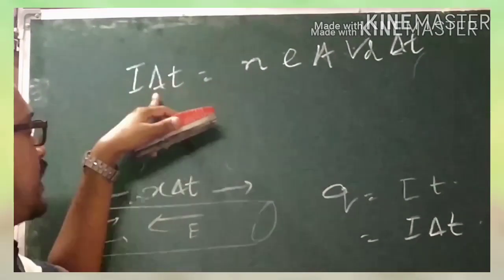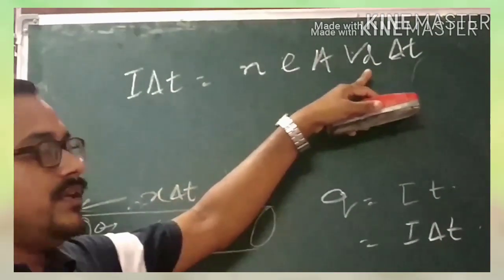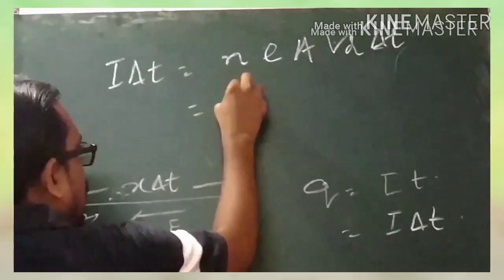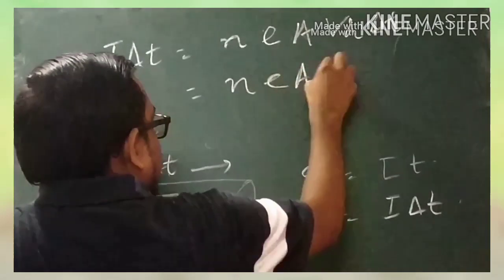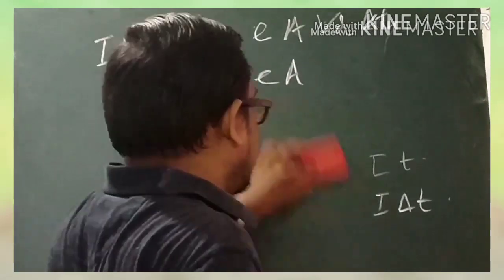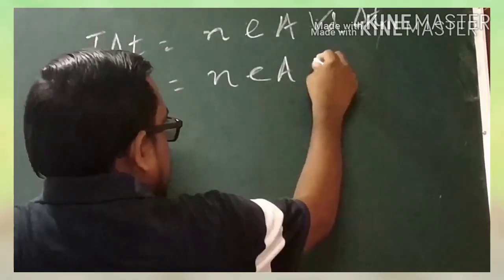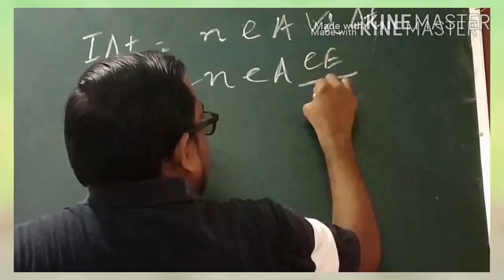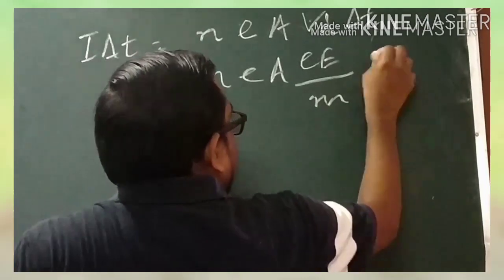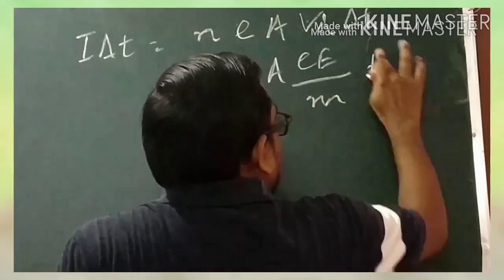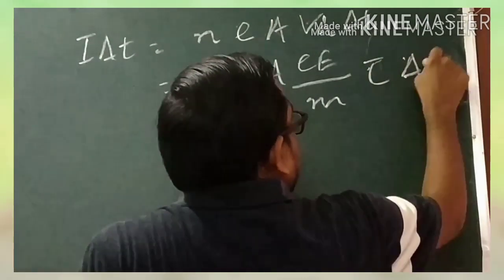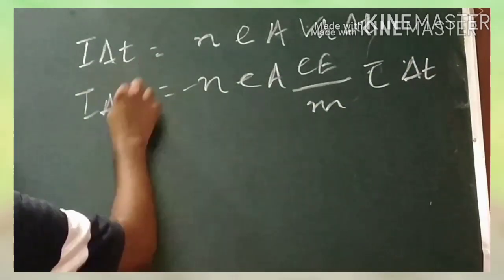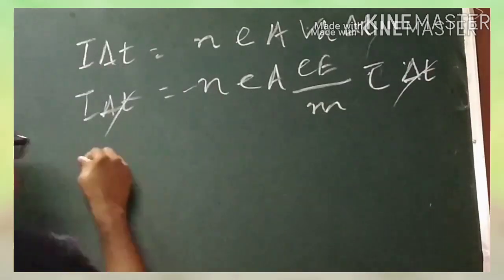So now this I delta T will be equal to N E A Vd into delta T. Now we can put the value of Vd. So we know that this value will be equal to how much? This is minus eE/m into tau into delta T, which represents I delta T. Now this delta T value will cancel out.